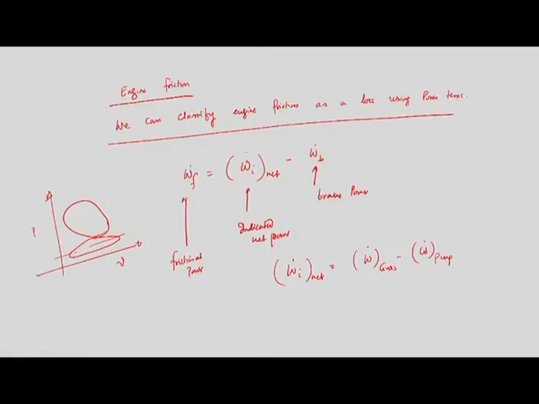So, this is pressure and this is volume. So, in this indicated diagram, this upper loop